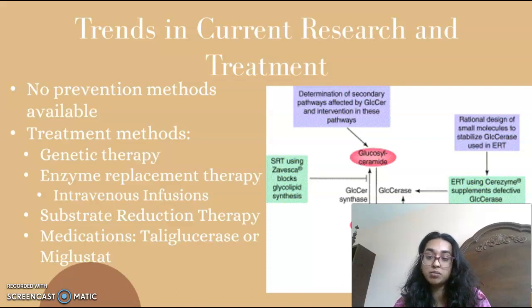And also, when it comes to long-term care, most symptomatic patients with this disease usually receive enzyme replacement therapy, or ERT, which is provided on an outpatient basis.